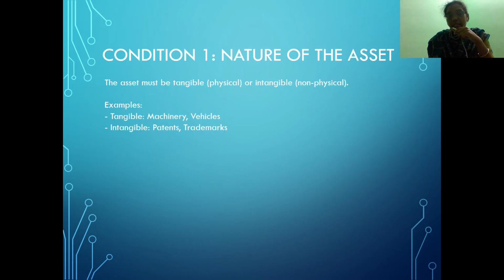Examples of tangible assets are a machine, vehicle, car or any plant, where the asset is literally visible, where you can see it through your eyes. And intangible assets include copyrights, trademarks, patents. All of this falls into the category of intangible assets.